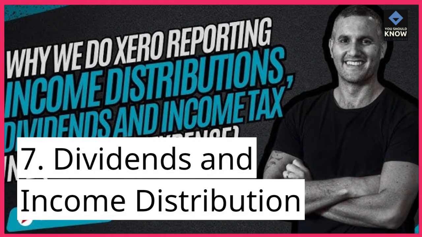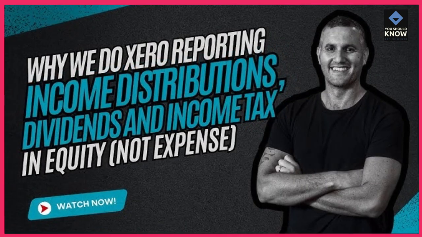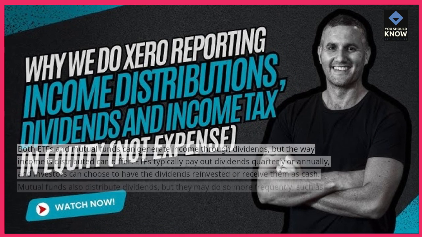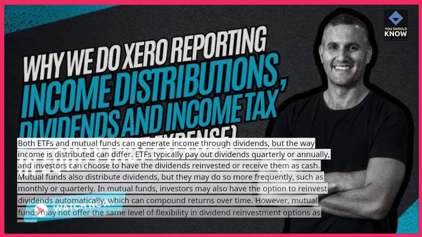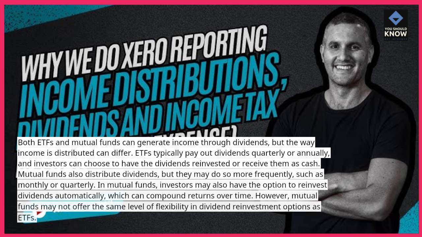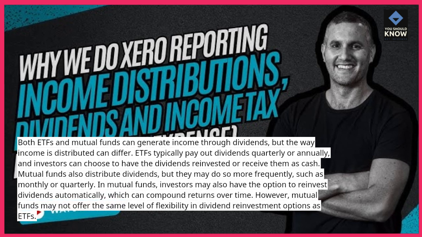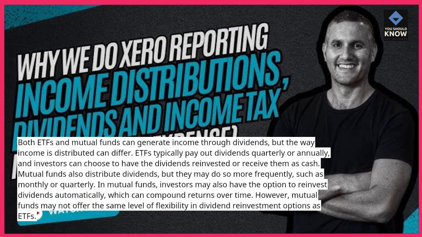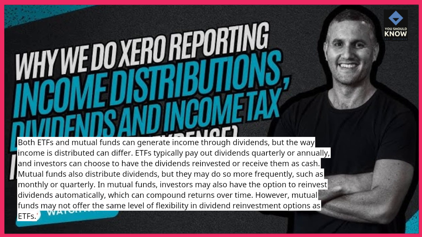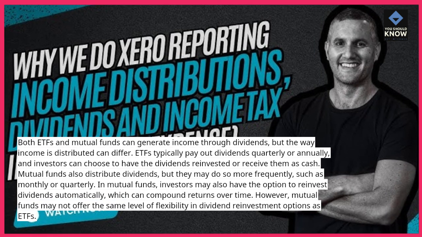7. Dividends and income distribution. Both ETFs and mutual funds can generate income through dividends, but the way income is distributed can differ. ETFs typically pay out dividends quarterly or annually, and investors can choose to have the dividends reinvested or receive them as cash.